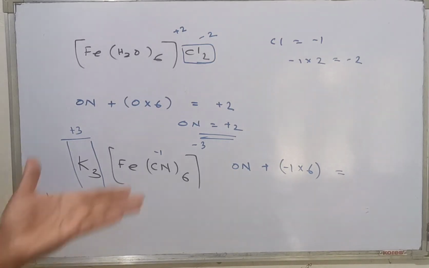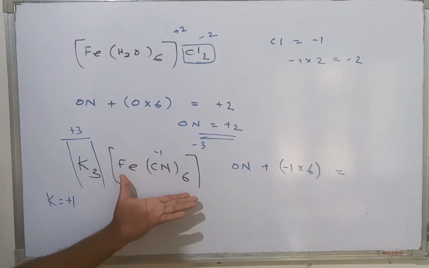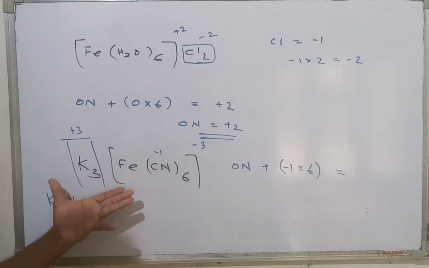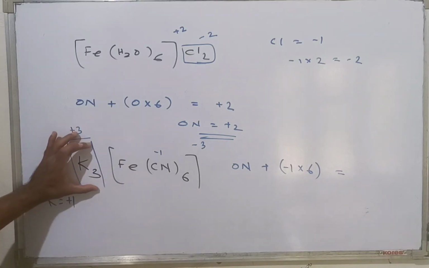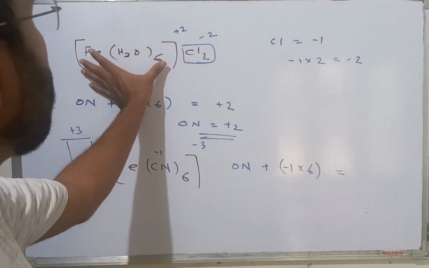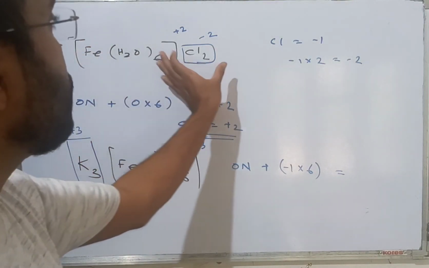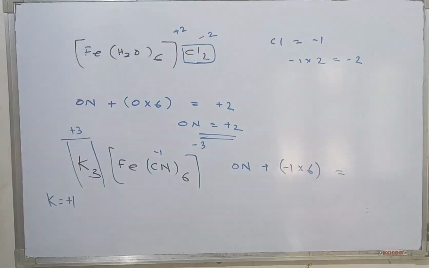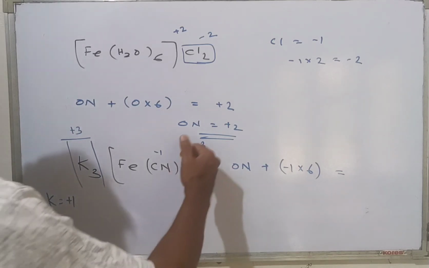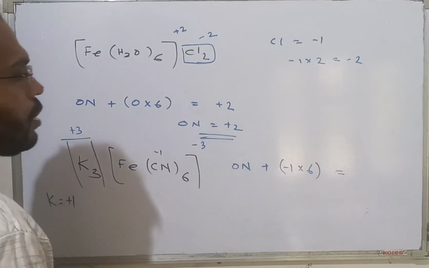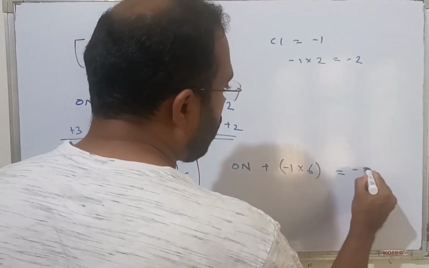In this case, our coordination compound has a negative charge, that is why we have a counter ion on the left side. In the earlier case, the compound had a positive charge, that is why the counter ion was on the right side. Looking at the counter ion, it is our skill to determine the charge of the coordination compound. Here it has a negative charge, that charge is minus 3.